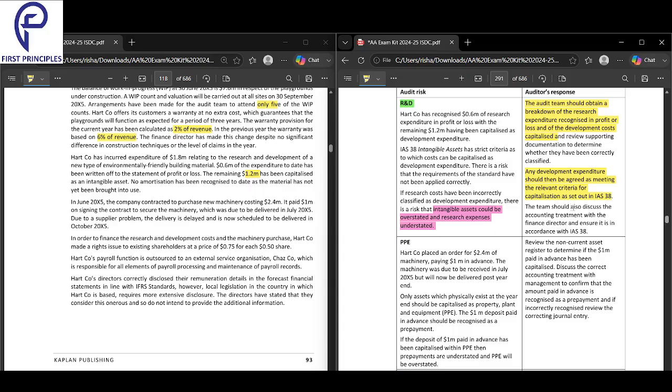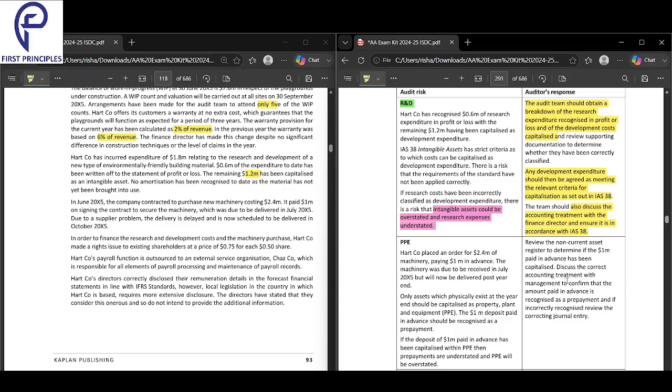The team should also discuss the accounting treatment with the finance director and ensure it is in accordance with IAS 38.